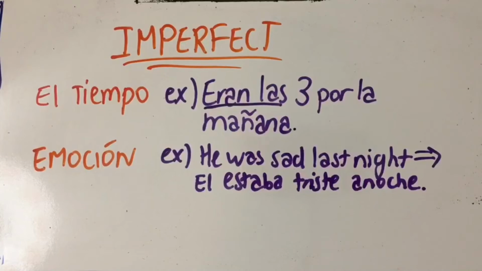Make sense? Okay, the third thing is edad, age. Anytime you're referring to someone's age in the past, you always use the imperfecto.